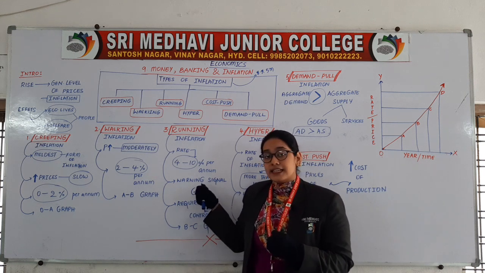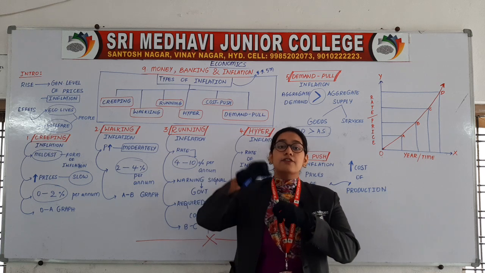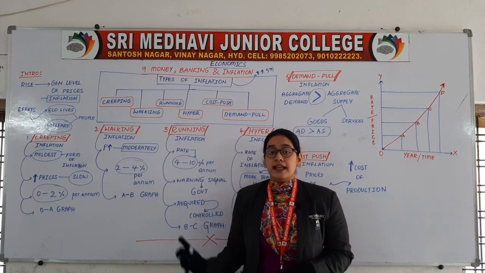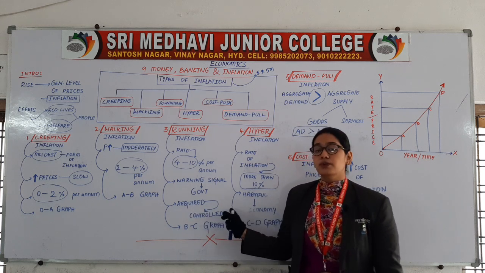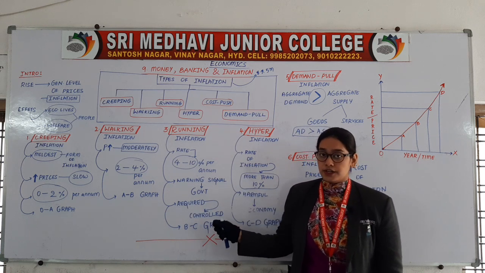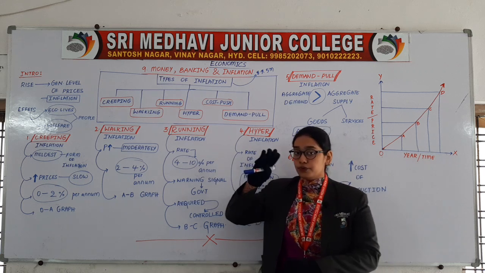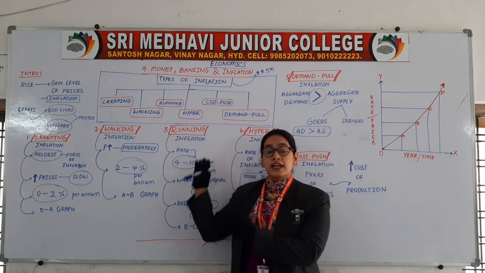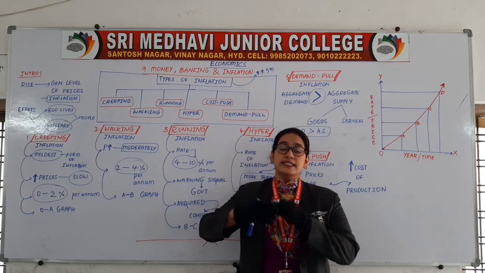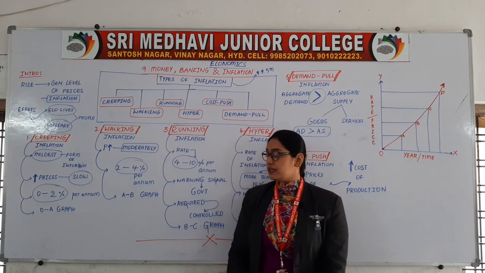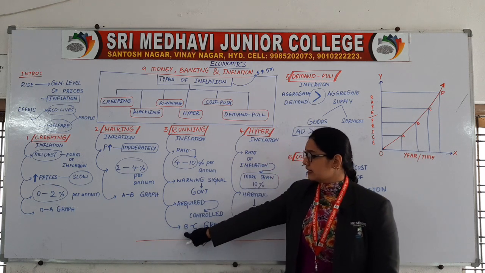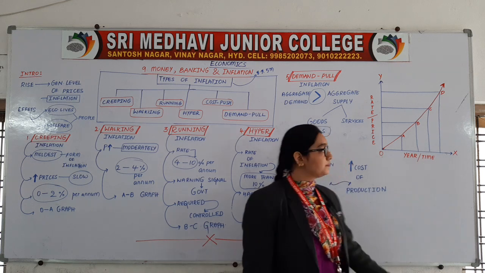That this inflation is giving a warning to the government that it should take certain necessary steps in order to control this inflation. If you don't control the inflation here, then afterwards it will cause a great harm and damage to the economy. So you can see this in the graph B to C.